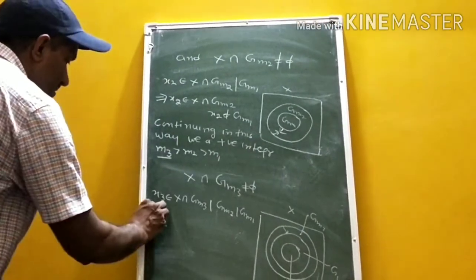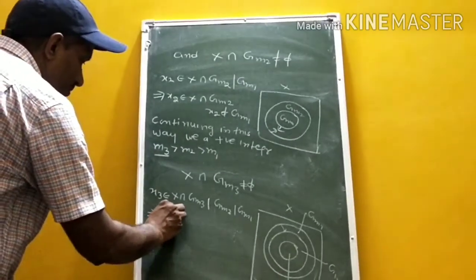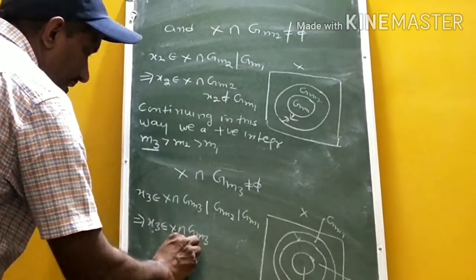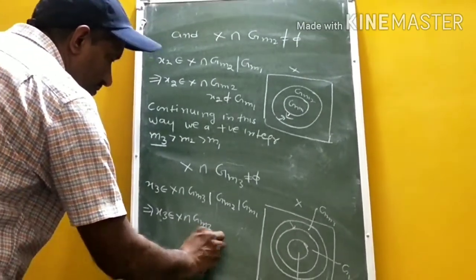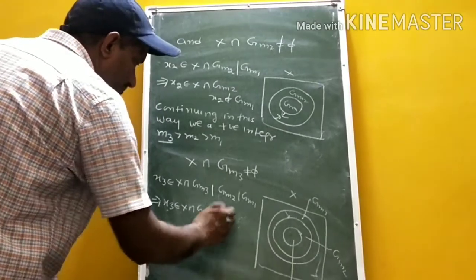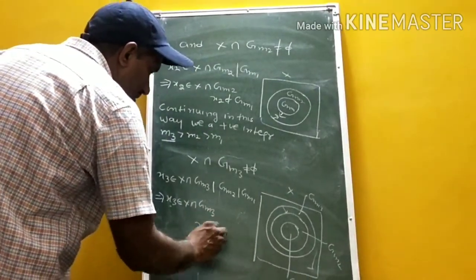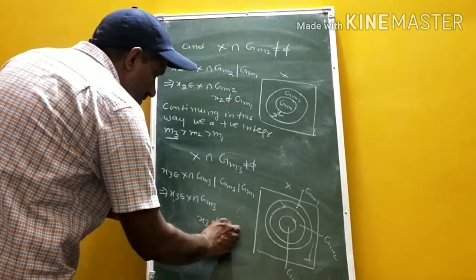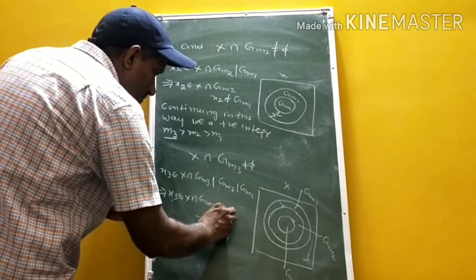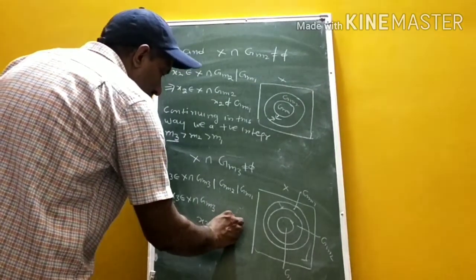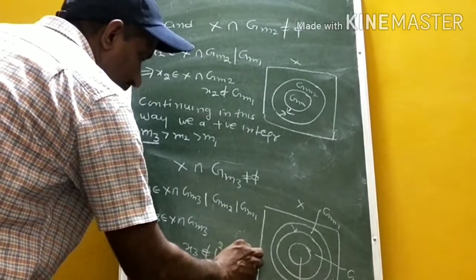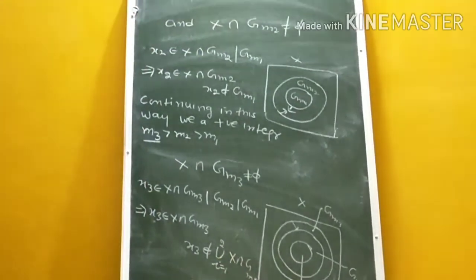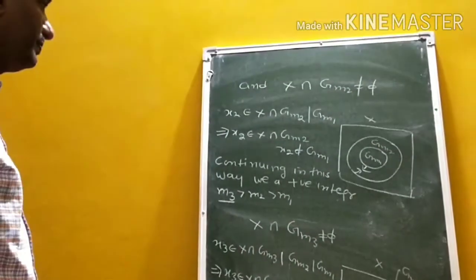That is, x3 belongs to X intersection G_m3 and x3 does not belong to the union over i equal to 1, 2 of X intersection G_mi. We choose the element in this way.